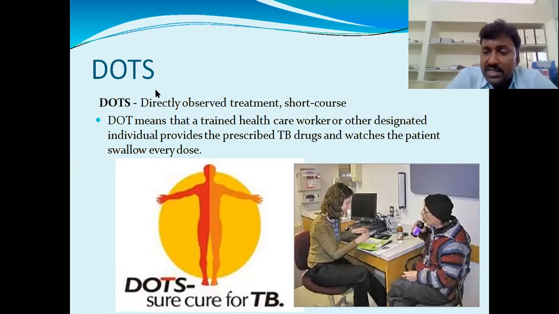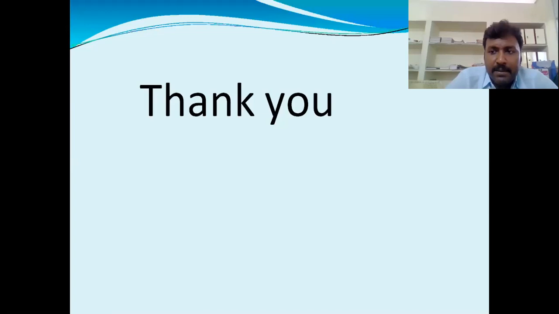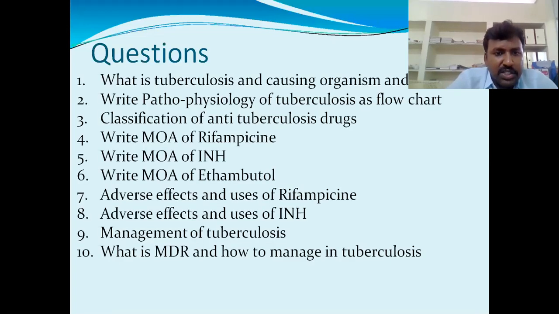This is sometimes asked in 2 marks questions also. Thank you, Ananda. And these are the questions I gave. I think the first three questions I already gave, but from the 4th to the 10th we have to submit. And one more important one is management of tuberculosis, very, very important.